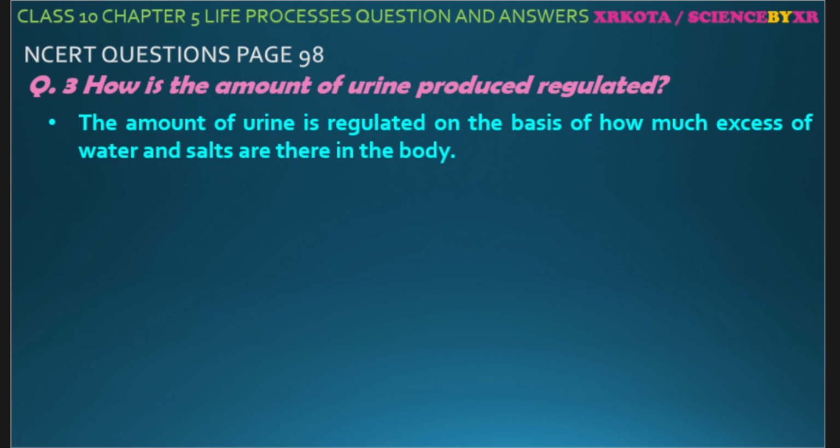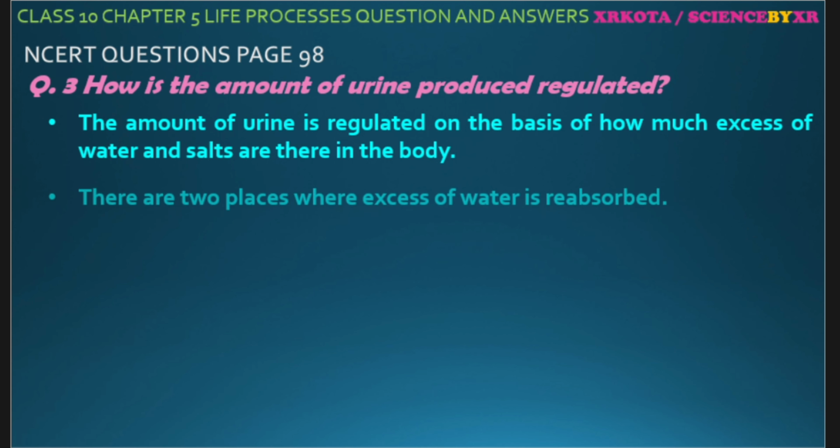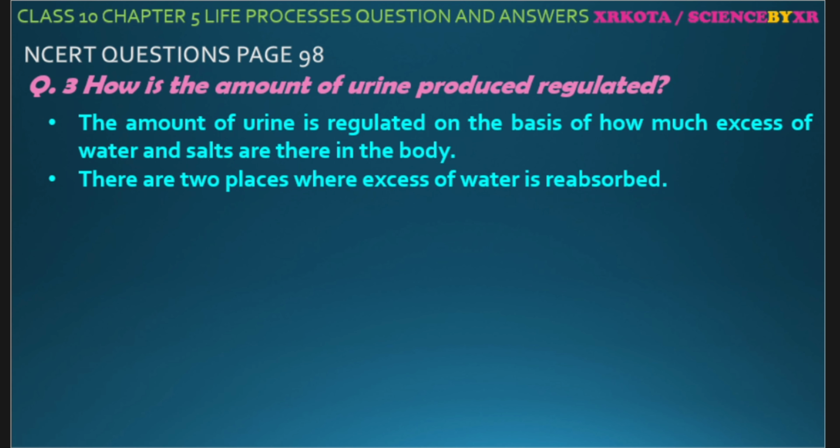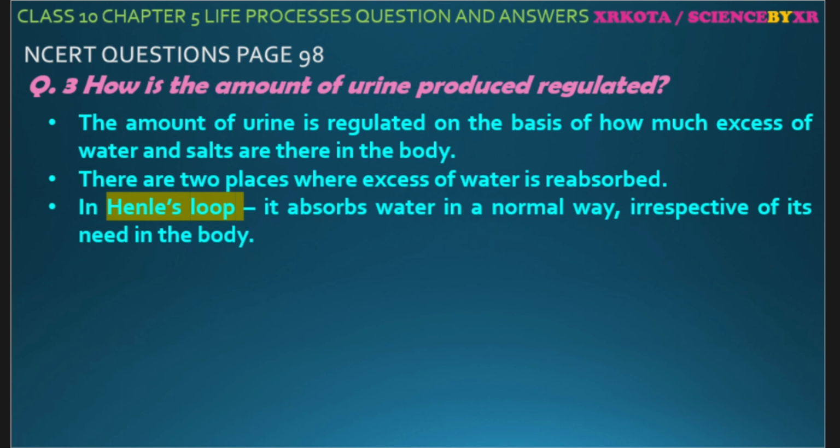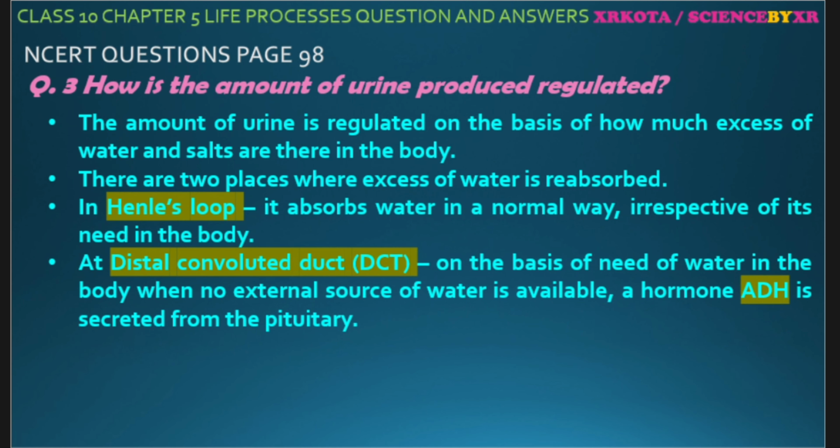Next question. How is the amount of urine produced regulated? The amount of urine is regulated on the basis of how much water is there in the body. So this is actually controlled by the hormone ADH. Okay? So there are two places where excess of water is reabsorbed. First is Henle's loop and second is distal convoluted tubule.